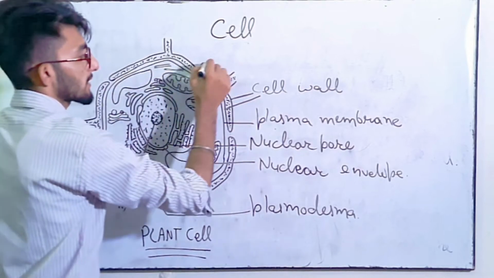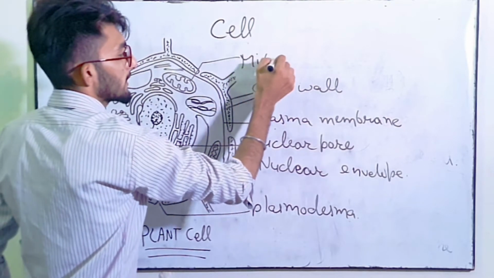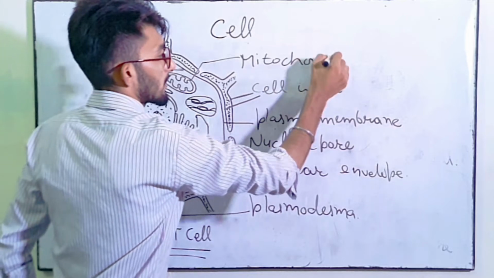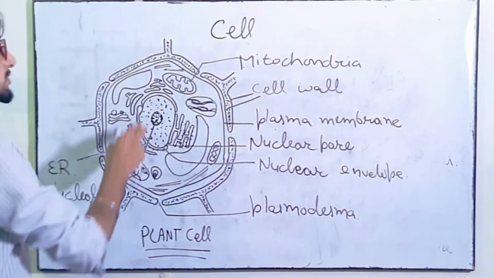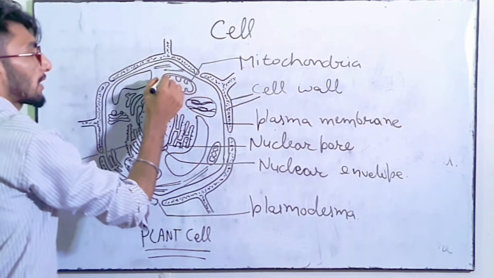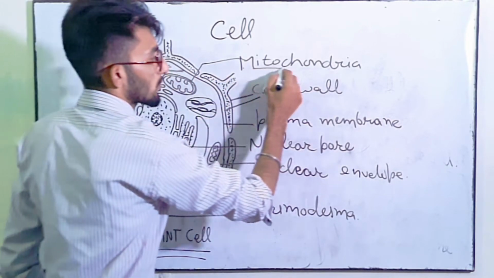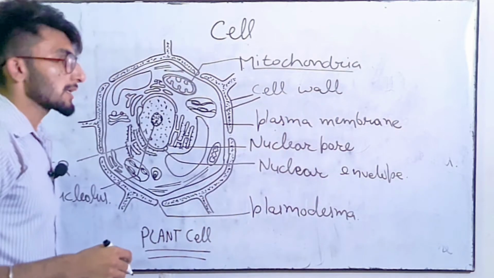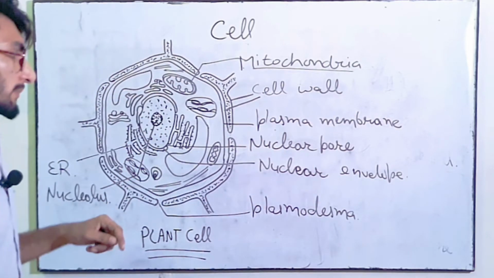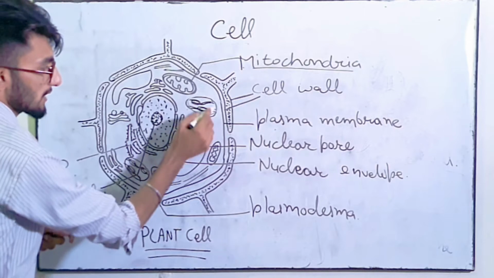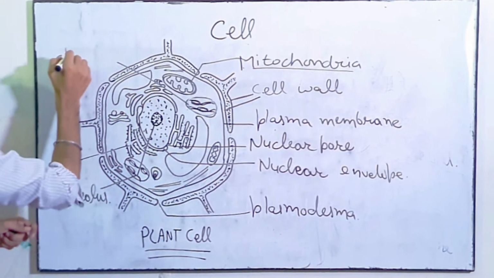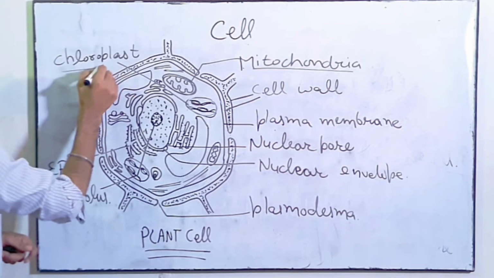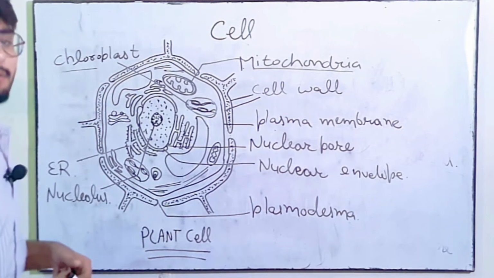Clear? Now what is this thing? This is known as mitochondria of the cell. In mitochondria ATP is produced. So this is also known as powerhouse of the cell, because ATP is produced here. Then what is this thing? This and this one is known as chloroplast, in which chlorophyll is present.